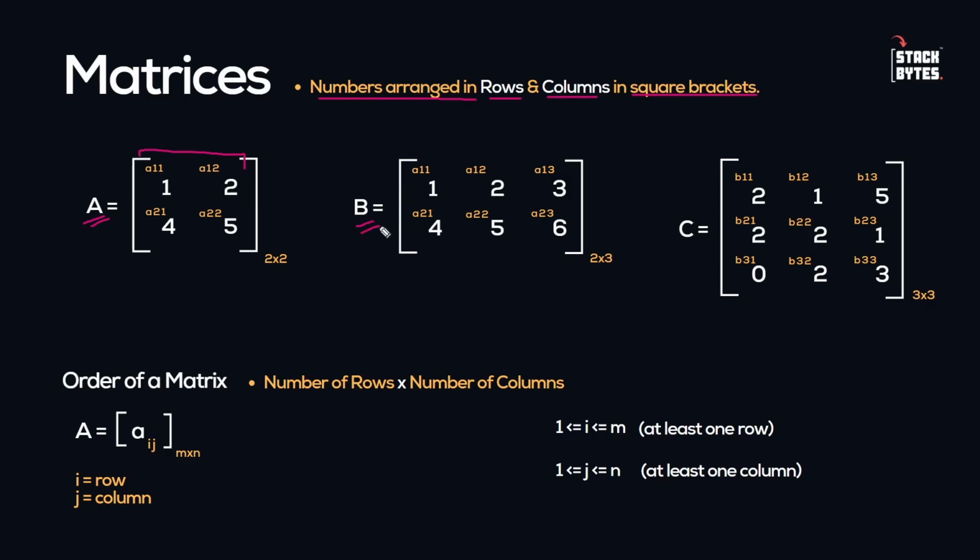And now we have this B matrix where there are three different 2D vectors. If you can see it, first vector, okay, this has two components. I will call it vector 1. This has two components, 1 and 4. Now this is vector 2. Okay, this has two components, 2 and 5. This is vector 3. Again, it has two components because this is a 2D vector. So 3 and 6, two components are there. Now we combined all these three different vectors, v1, v2 and v3. Okay, and together these vectors form a matrix. And matrix is what? Nothing but numbers arranged in rows and columns in square brackets.